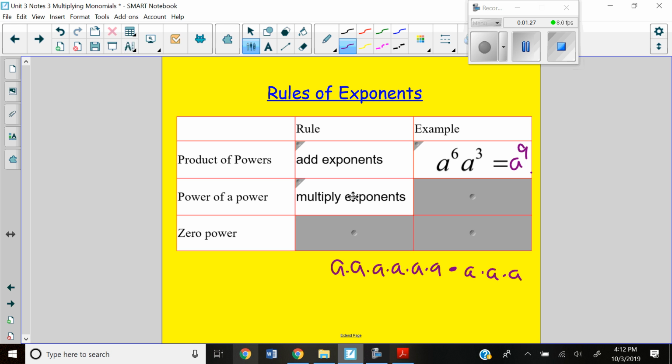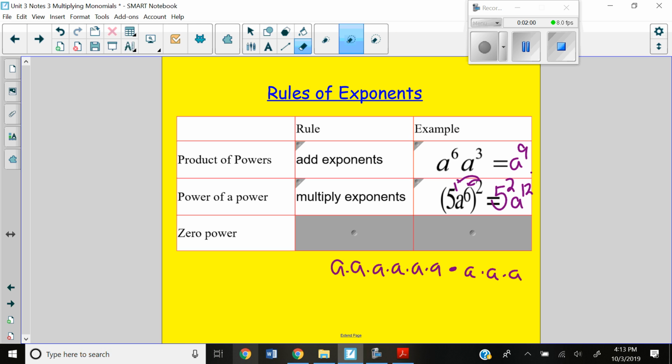Then we have power of a power, and here we're going to multiply our exponents. This is where we see a power outside of the parentheses, so we're going to distribute it in. Think I distribute, so I'm going to multiply. Not only does it go there, it also goes to that constant or coefficient, which has an exponent of 1. So this becomes 5 squared a to the 12th. We wouldn't leave it like 5 squared; we'd want to simplify that, so I'm going to change it and put 25a to the 12th.